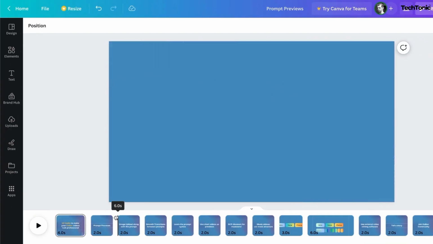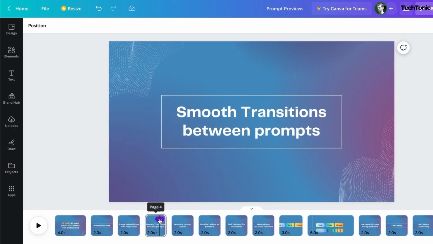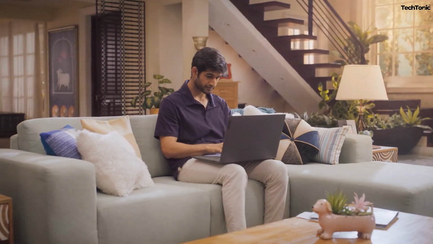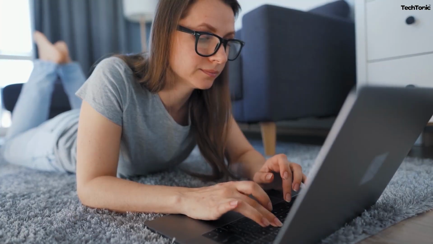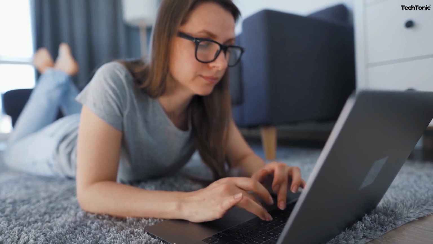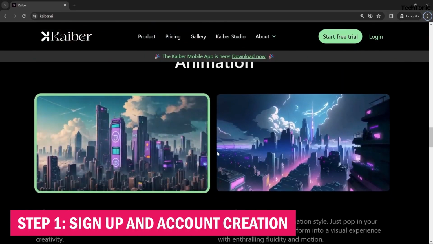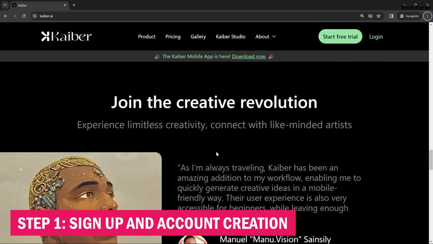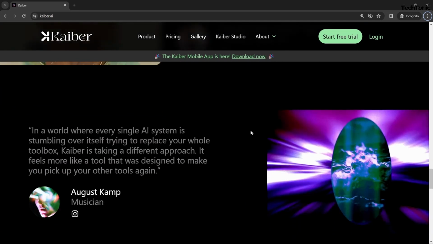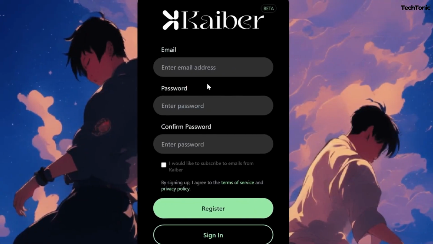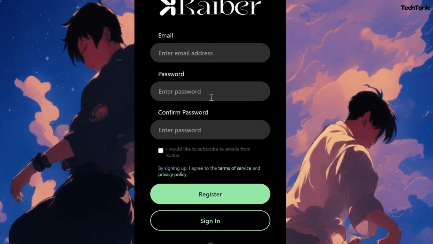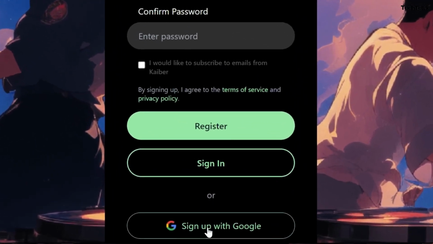Having explored the extensive range of tools available with Kaiber AI, the next step is to leverage these features to elevate your content strategy. To ensure a seamless journey forward, let's delve into a comprehensive guide that offers detailed instructions and an overview. Step 1. Sign up and account creation. Visit Kaiber AI and click on Start New Trial to begin. Fill in basic information to create your account. Choose a username, password, and enter your email address. Click Sign Up to proceed.